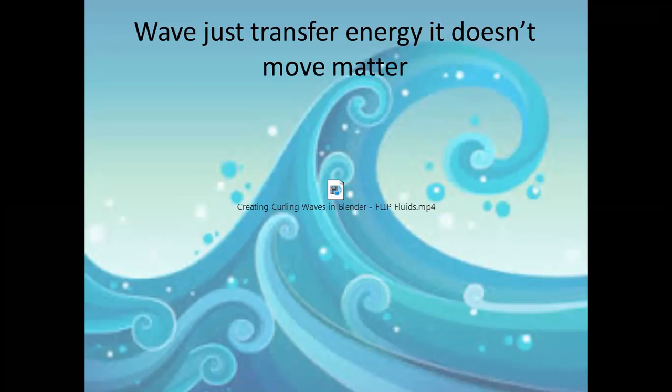If we talk about sound energy, if the sound energy passes by you, will you move? Of course not, sound energy will never move you. Sound waves will never move you. Sound waves just transfer sound. Sound waves will never move materials. They just move sound from one place to another.